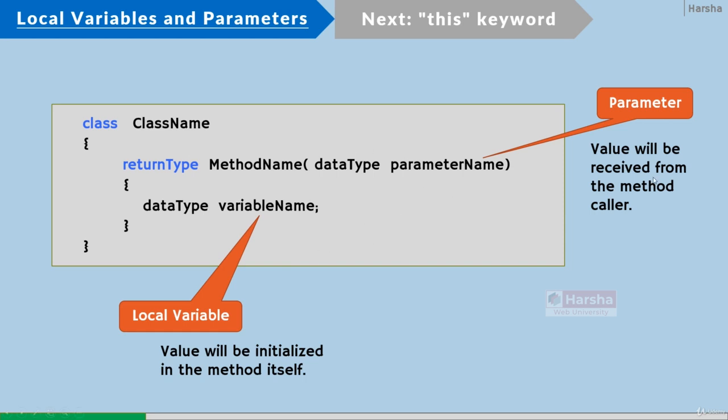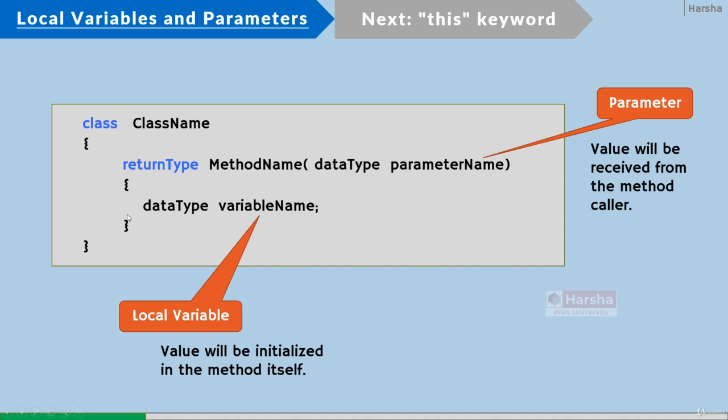Both local variables and parameters are short-lived. They are stored inside the stack. So every time you call the method, a new stack will be created for that method. In that stack, all the local variables and parameters of the particular method will be stored.